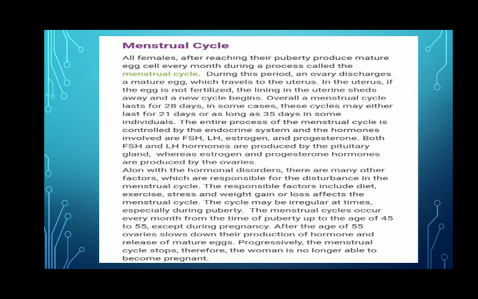gets fertilized by sperm. And if the ovum or egg does not get fertilized due to the non-availability of sperm, then the thick and soft lining of uterus is no longer needed and hence it breaks. So the thick and soft inner lining of uterus along with the blood vessels and dead ovum comes out of the vagina in the form of bleeding that is known as menstruation. Menstruation usually occurs after 14 days after ovulation and usually lasts for about 3 to 5 days.